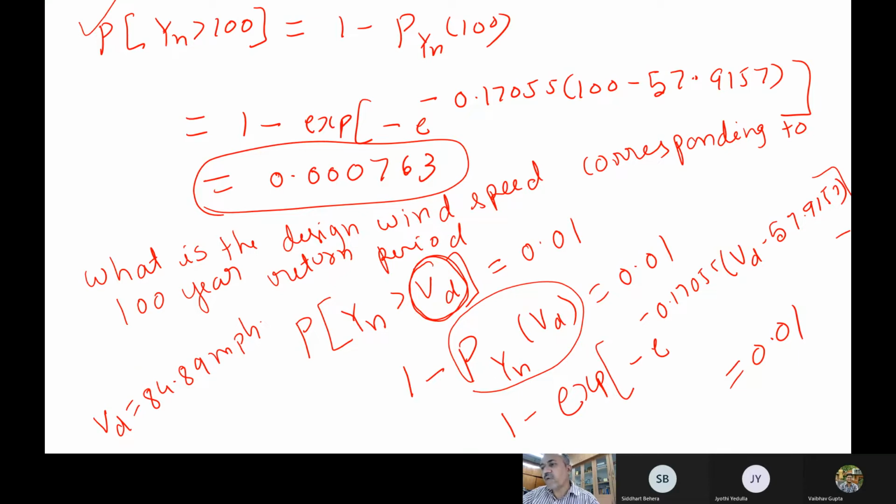So corresponding to a return period, what is the design wind speed? You can use the same expression, which is nothing but 1 by TR, that is the reciprocal of the return period. Substitute, and then you can find out your design wind speeds also. So this is how you can apply this type 1 distribution.